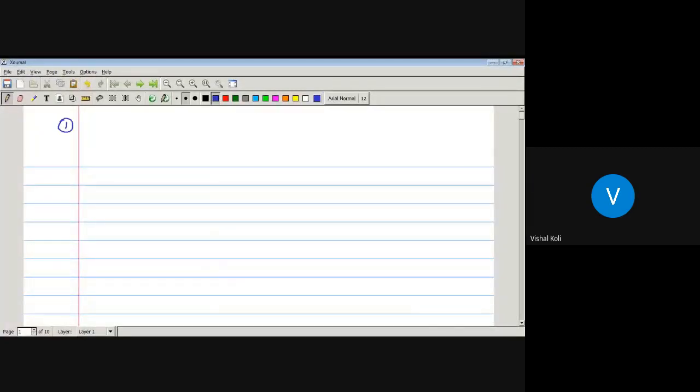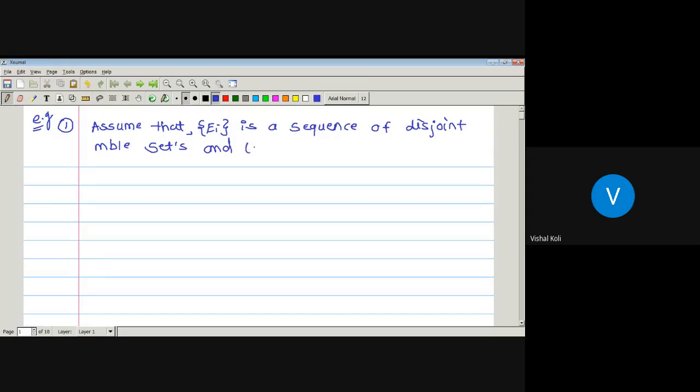Now let us see one example. Assume that E_i is a sequence of disjoint measurable sets, and let capital E be the union over i running from 1 to infinity of E_i.